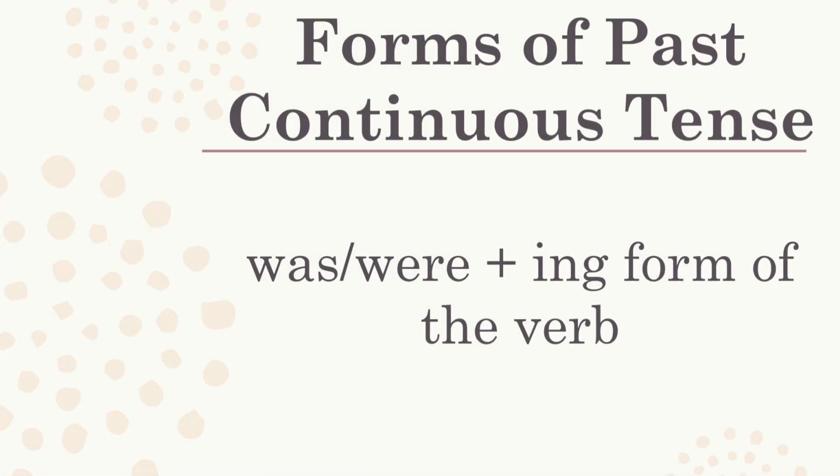Now students, let's understand the forms of past continuous tense. To express past continuous tense, was or were with the ing form of the verb is used. Let's understand this through the following table.